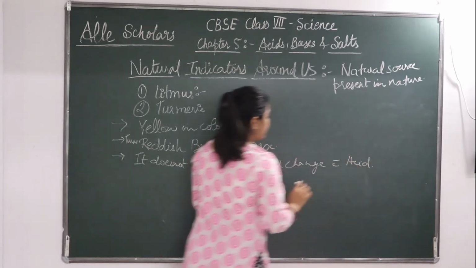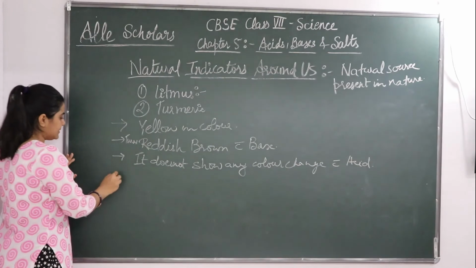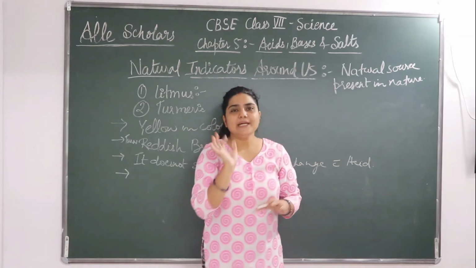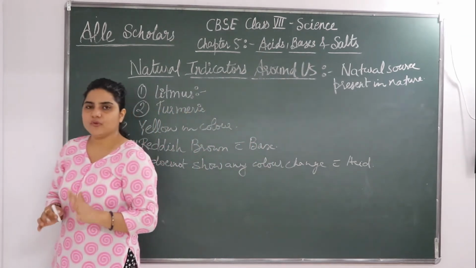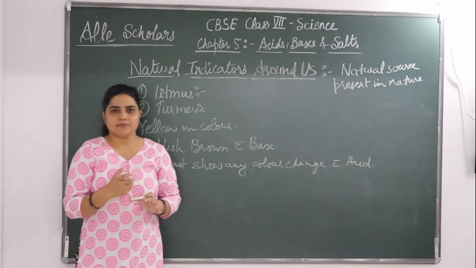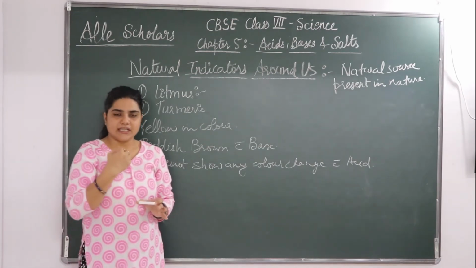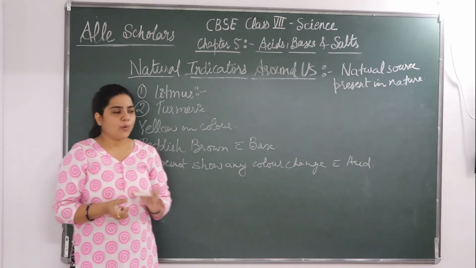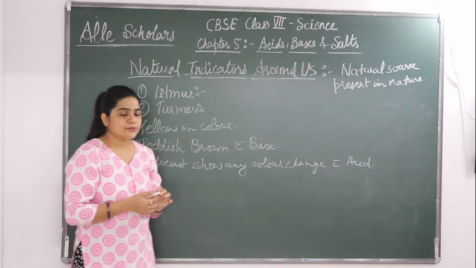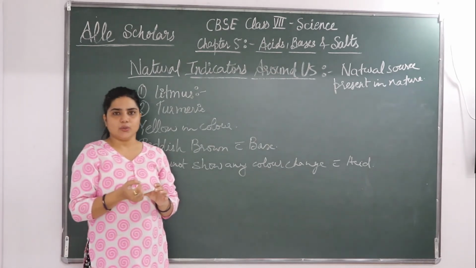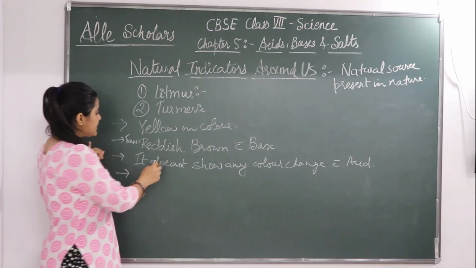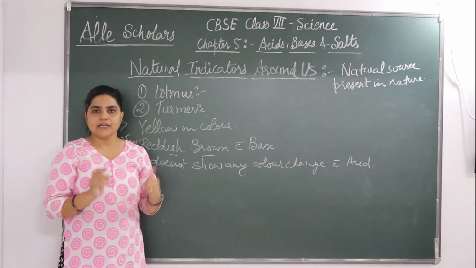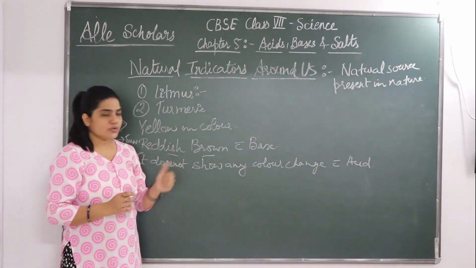Okay, बेस में इसका कलर क्या हो जाता है, रेडिश ब्राउन, और एसिड के साथ में कोई कलर में चेंज नहीं करता है. Now very common observations, all of you must have seen that when you eat something and if by mistake a curry falls down on your shirt or your dress, what do you see? Okay, especially when it falls on a white cloth, what does it become? It becomes reddish brown. When you apply soap on it, what color is it going to give? It's going to give reddish brown.